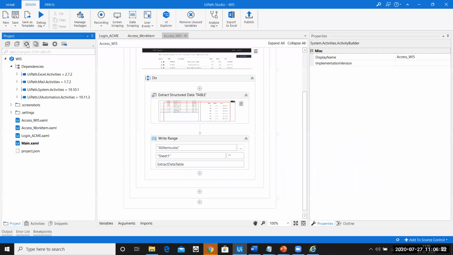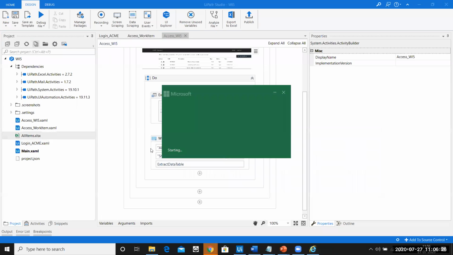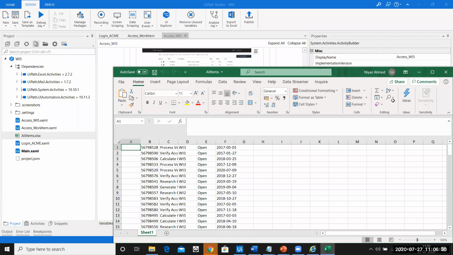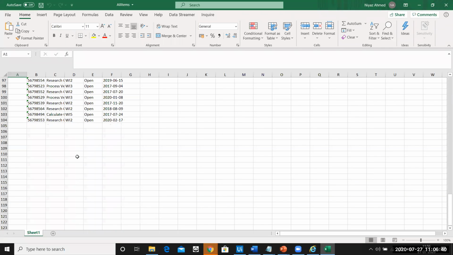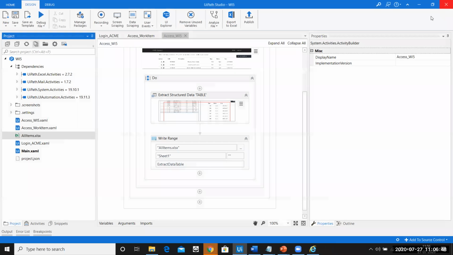Let me do a quick refresh. Now you can see the all items Excel file is here. Perfect. So now you can see these are all the elements that are present here. You can see each and everything is present, that is, we are able to scrape the entire data from the web pages. Now, let us go ahead and filter out this data.